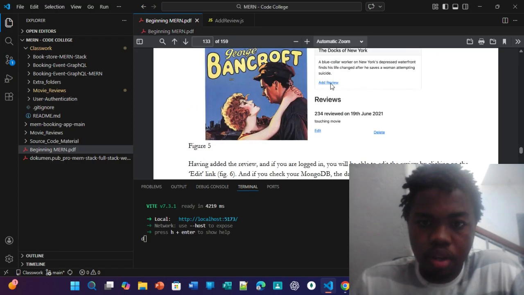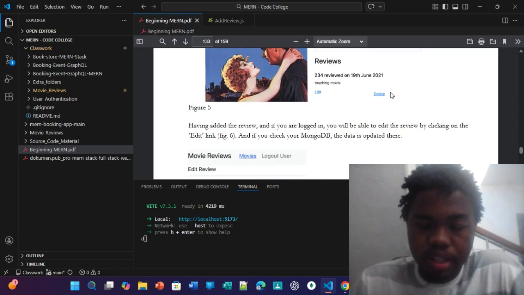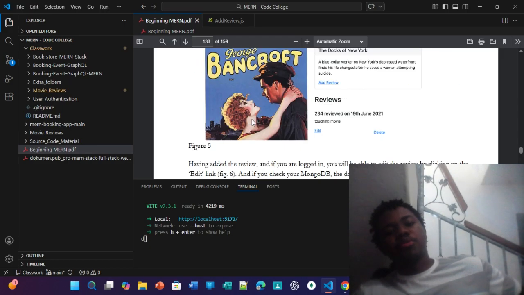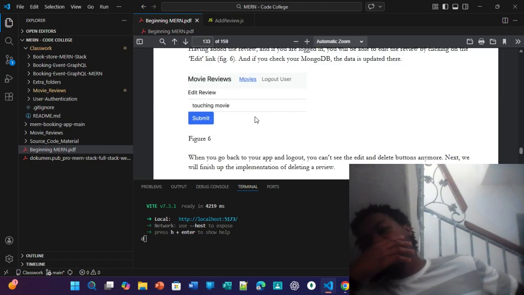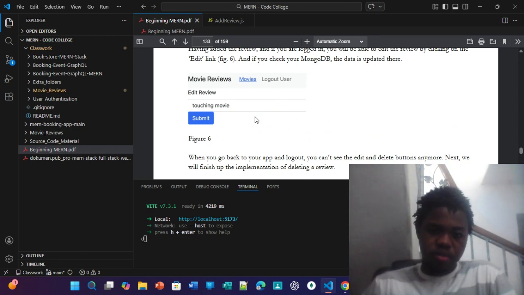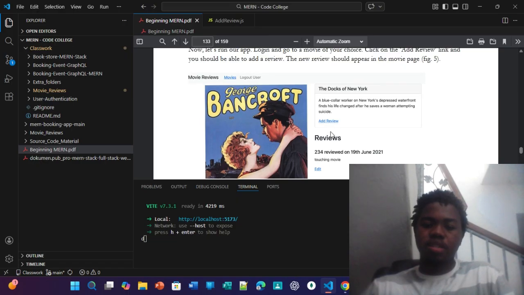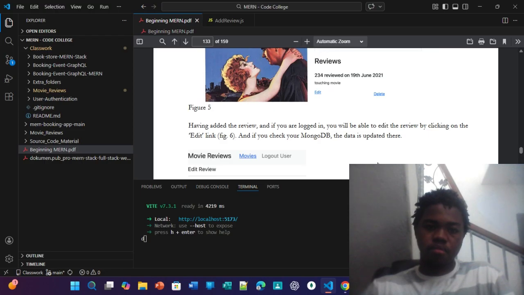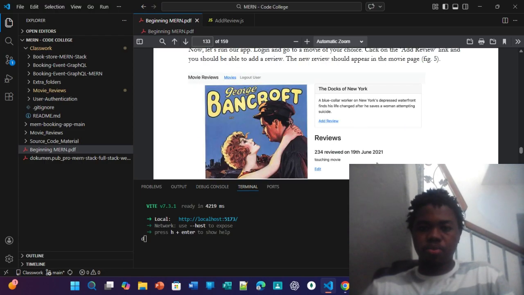So add review, touching movie, edit, then delete. That's what you get when you're logged in. When we log in, obviously we'll be able to access these things: add review, edit, and delete reviews.